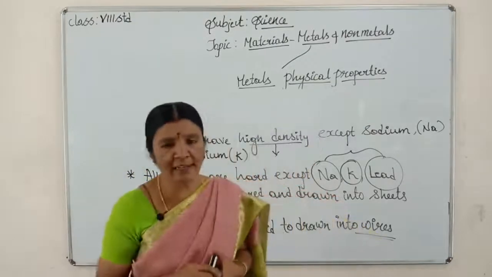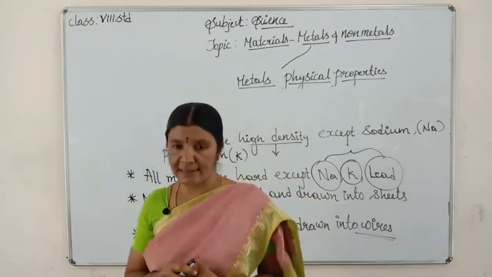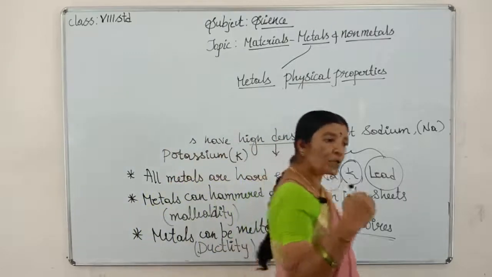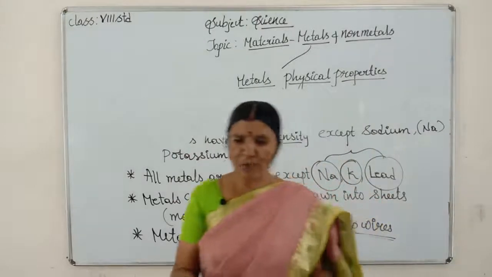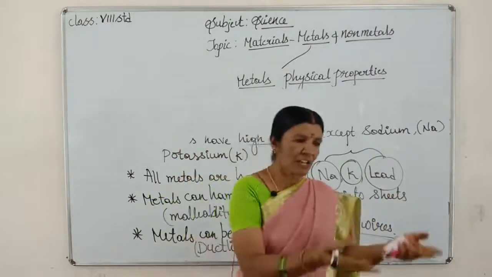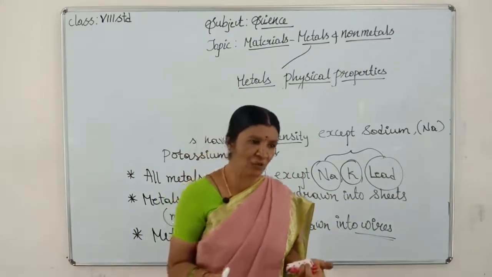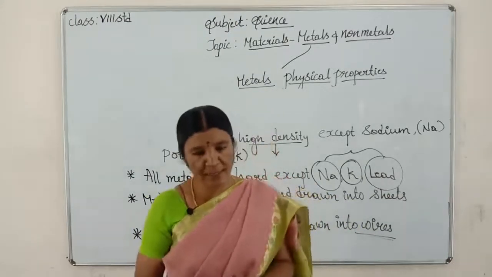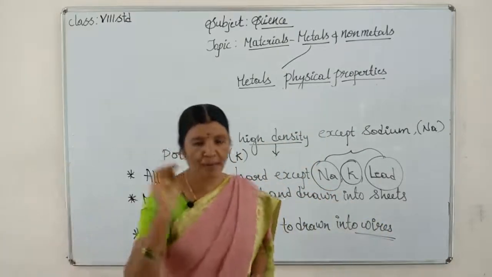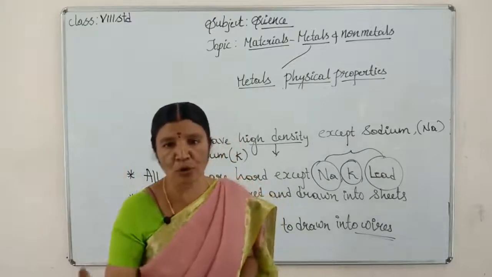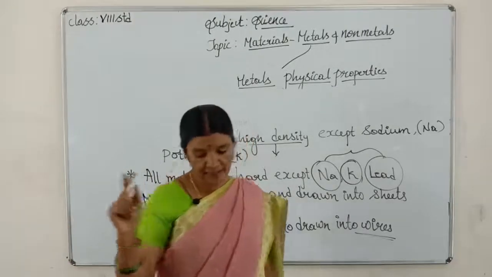Now the sixth point is metals are good conductors of heat and electricity. They allow heat to pass through them. For example, if your mother wants to prepare food, which type of vessel does she use? All metals, isn't it, children? Metalware only she uses. That is, metals are good conductors of heat, and they also conduct electricity. So they are good conductors of heat and electricity.